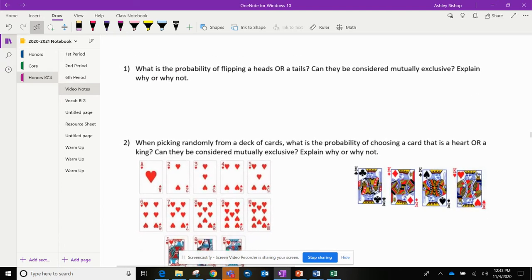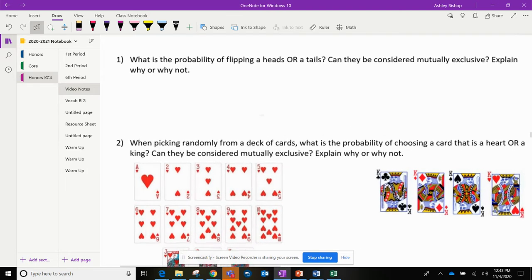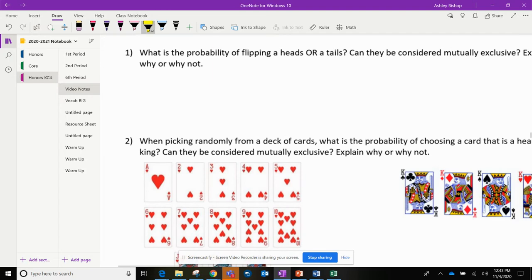What is the probability of flipping a heads or a tails? Could they be considered mutually exclusive? Why or why not? So there's a lot of things to consider here. And the first thing is to consider where to start. The very first thing you want to do is notice that this is an or problem. And you want to find the probability of flipping heads or tails.